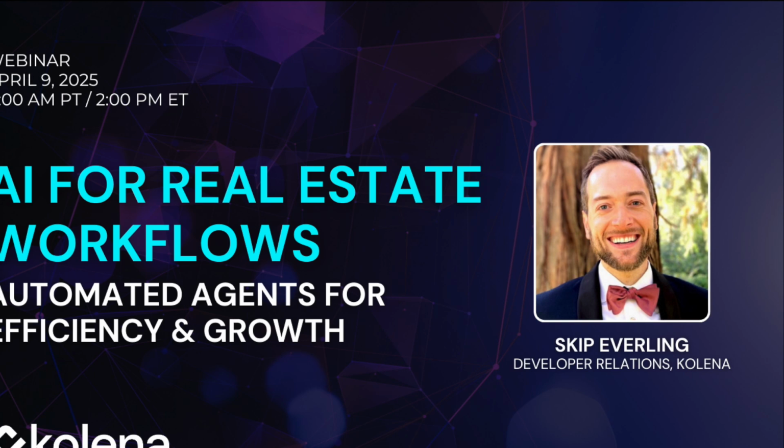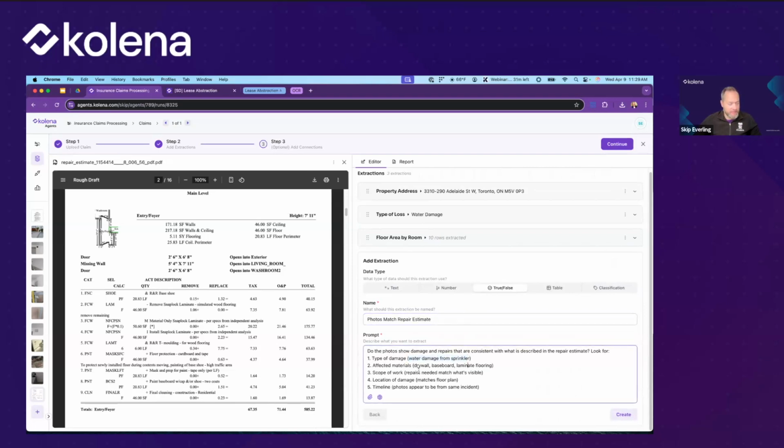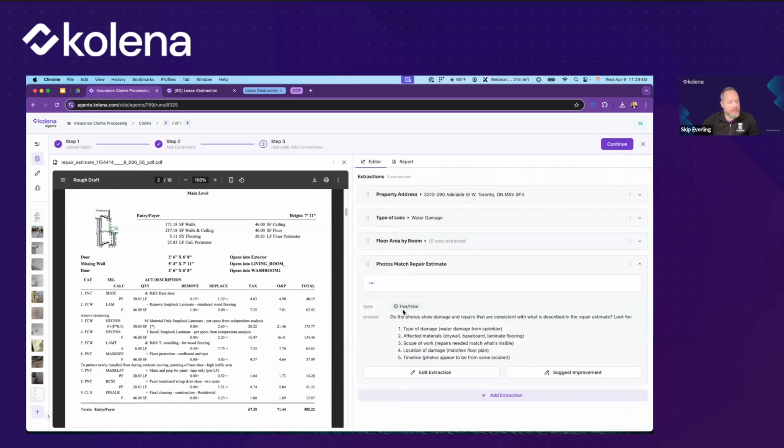And we can see that it understands that it's looking for water damage because it understands the rest of the context here. So it's not just rewriting this in the syntax that's expected by the AI, it's actually using its contextual understanding to enrich the instructions that we've given it to make it even more thorough in corresponding to the task that we've given it based on its understanding of the documents. So I'm going to have it go ahead and get started on that. And that's going to output as a true or false. So either the photos do match the repair estimate or they don't. In that case, we've set it up as a Boolean, true or false.